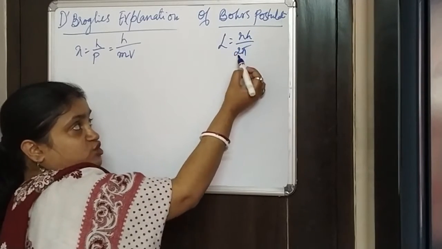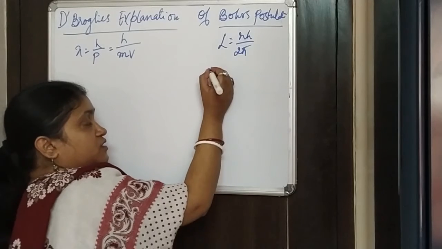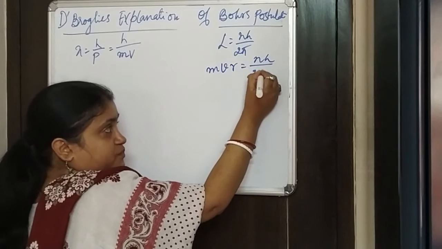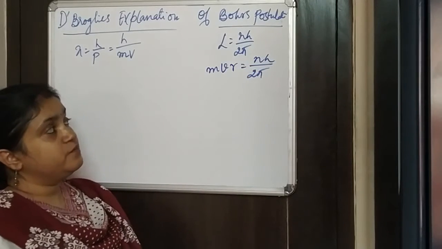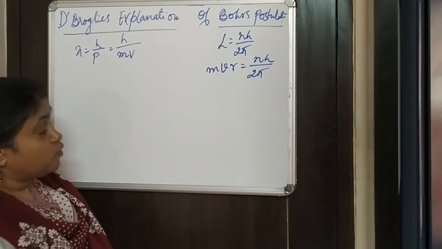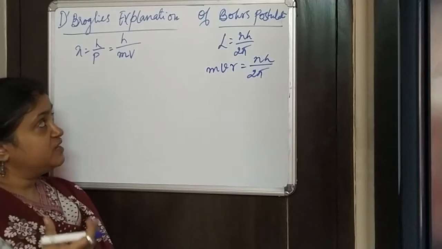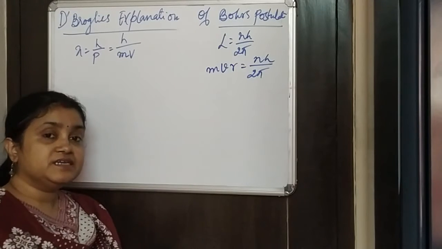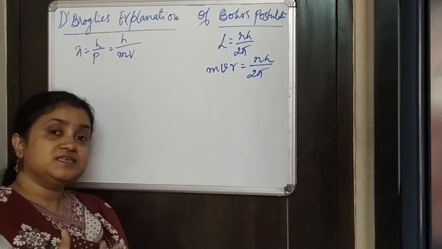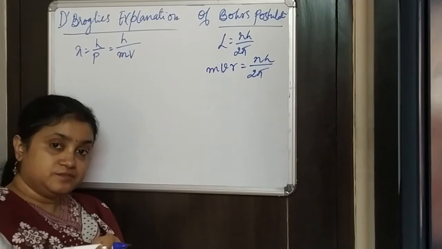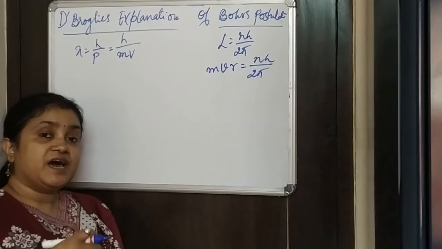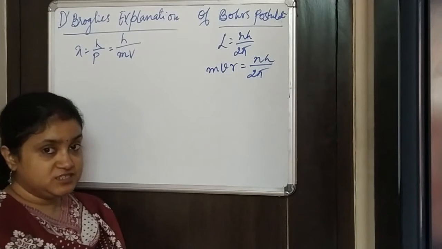to nh by 2 pi, or mvr is nh by 2 pi. This is what is given by Bohr's postulate that we have already seen. Now we also learned that de Broglie was the one who had given us the concept of dual nature of matter, and he said that every particle, every matter, subatomic and material particle has a matter wave associated with it.